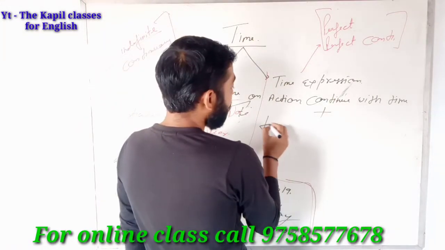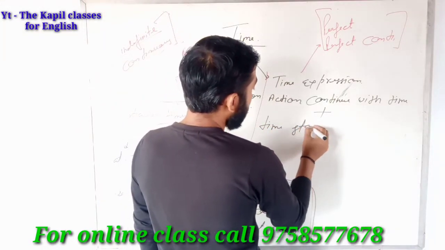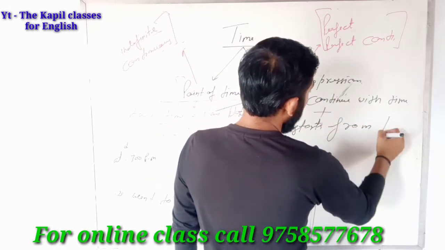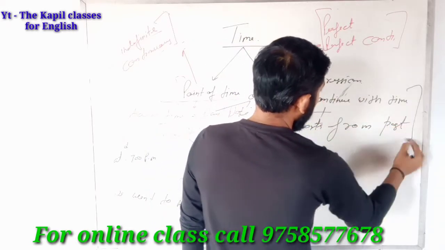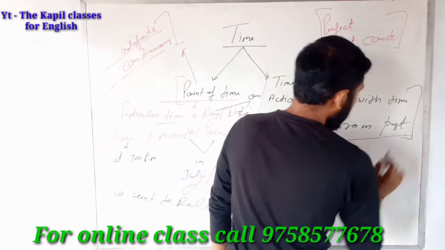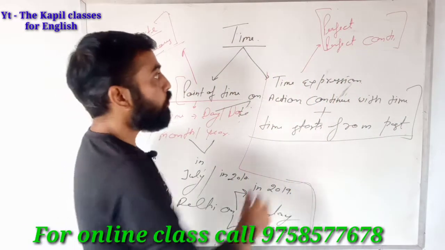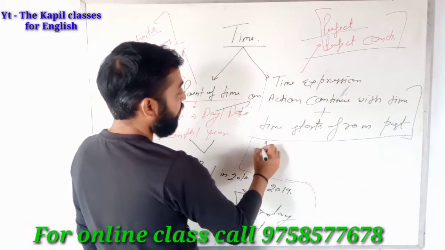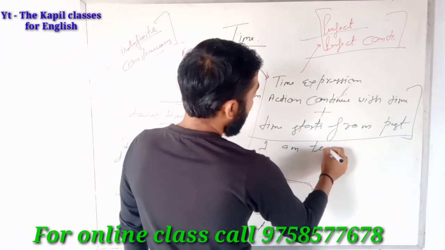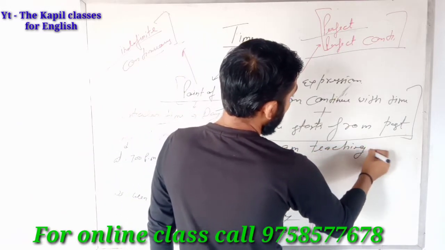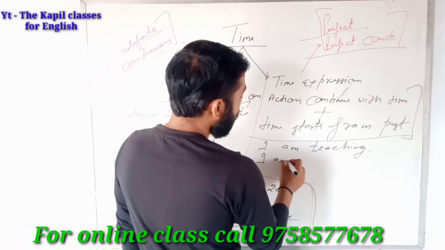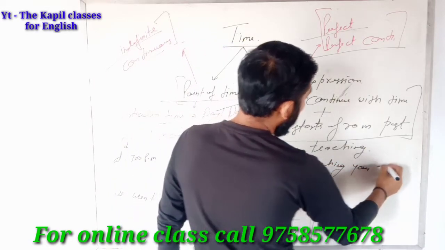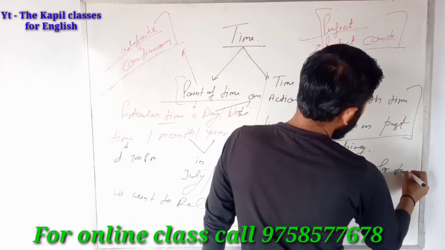Action continued with time, and time starts from the past. So this is the definition of time expression. Where do we use it? We usually use it with perfect and perfect continuous. How do we use that? For example, if I say I am teaching, that is a correct sentence. But if I say I am teaching you for 2 hours.